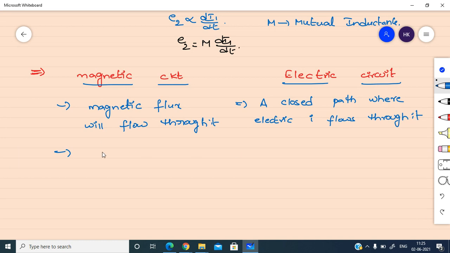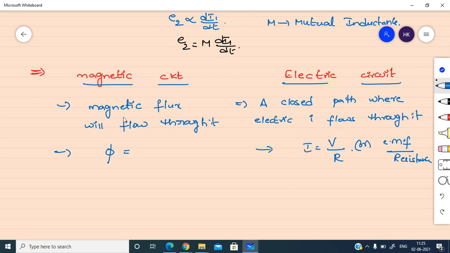And for this magnetic flux, first write the equation for the electric current. Current equation we can write as voltage by resistance. Here voltage you can write as EMF also, EMF by resistance. So here current means, in magnetic circuits, flux. Then what will be the formula for flux?